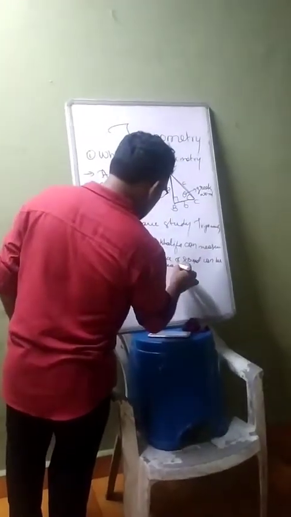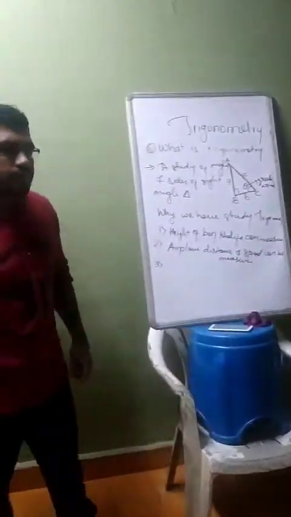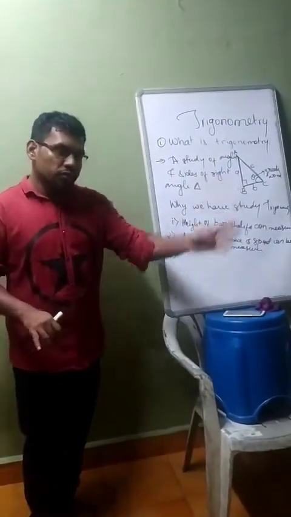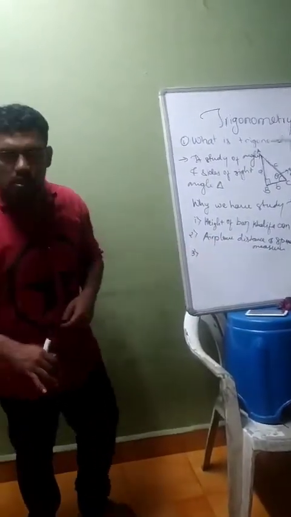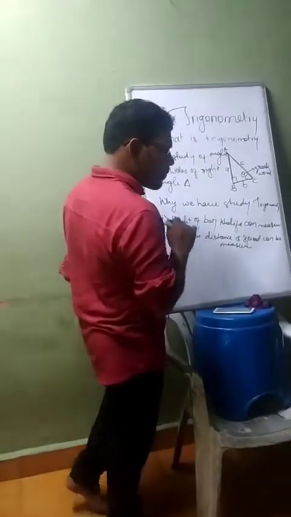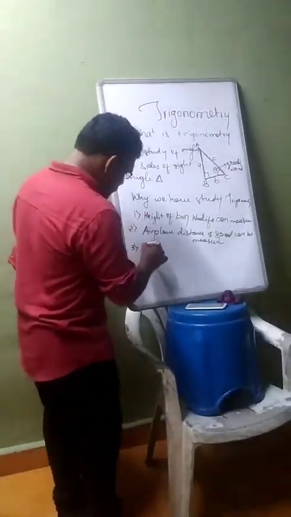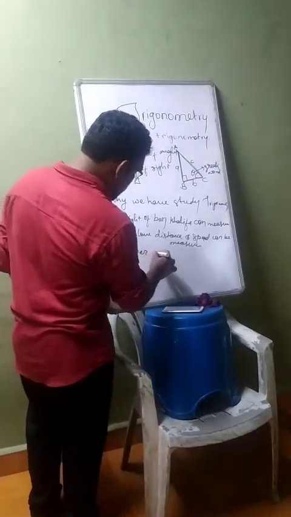Third, suppose you are standing in a tower and you watch a ship going from one place to another in an ocean. You can measure the distance of the ship from your place in the tower.